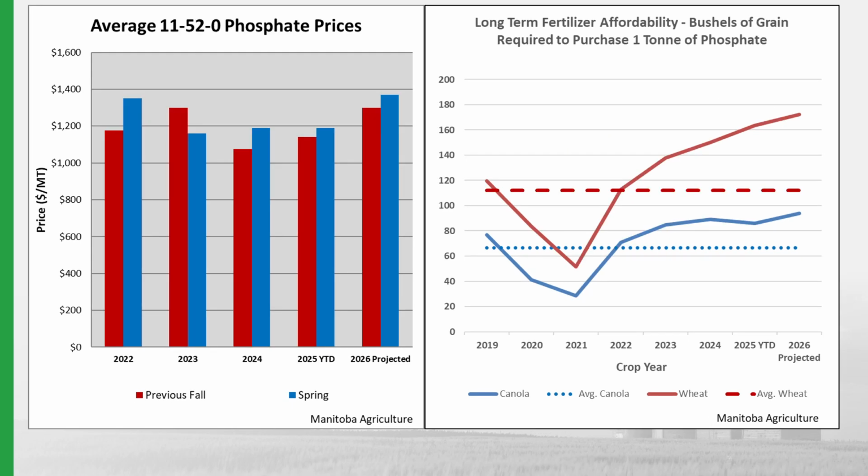Let's now focus in on phosphorus. The bar chart on the left is phosphorus pricing for the previous fall and spring, and we can see that phosphorus is expensive when compared to previous years. When we consider the price of grain, looking at the chart on the right, we can see that phosphorus is the most expensive it's been in quite some time, with the line chart in red on the top being wheat and blue on the bottom being canola. The dotted lines are again the average amount of bushels of grain required to purchase 1 ton of phosphorus.